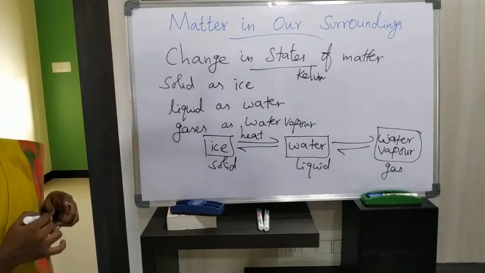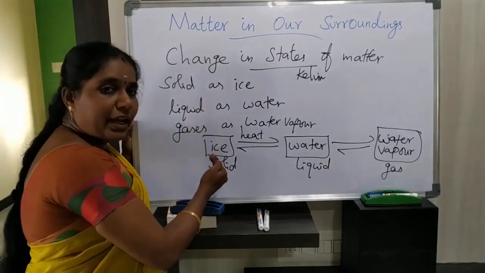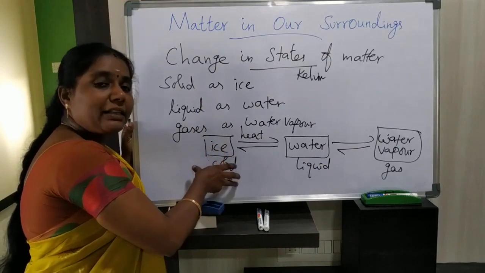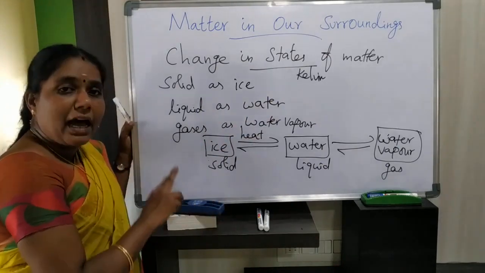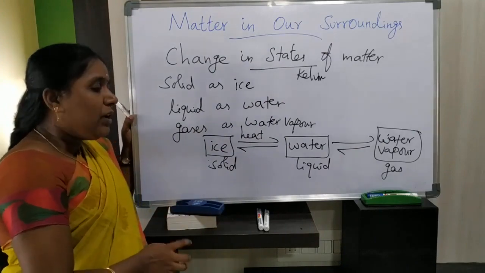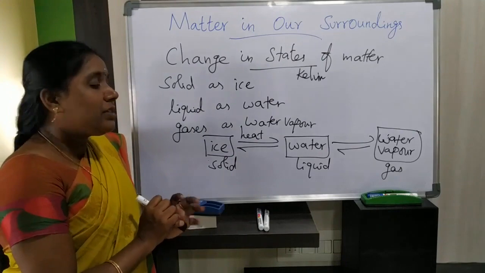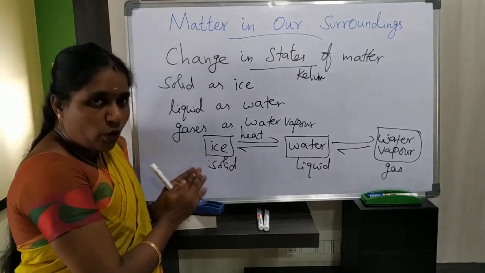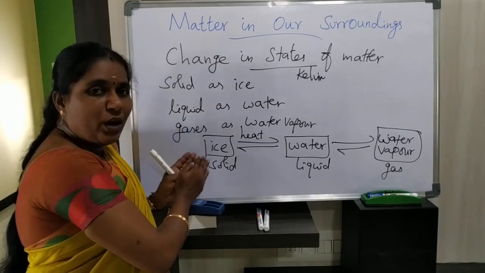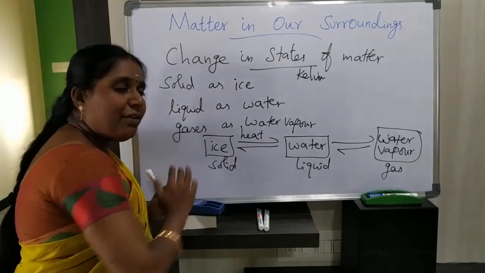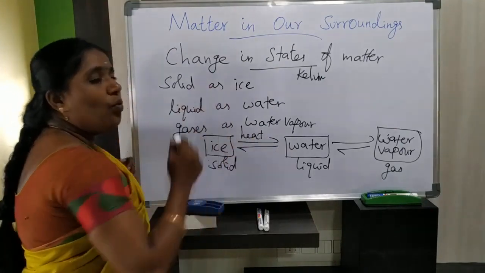With the help of temperature, by increasing temperature, we can change a state of matter, that is solid state to liquid state, that is ice into water. So what is the name of this process? Do you know that? See, ice is in solid state. Now we are going to convert this solid state of ice with the help of temperature. We need to convert it into liquid state, that is water.